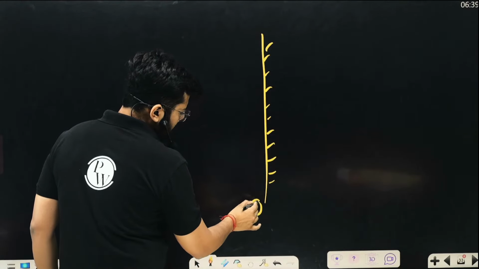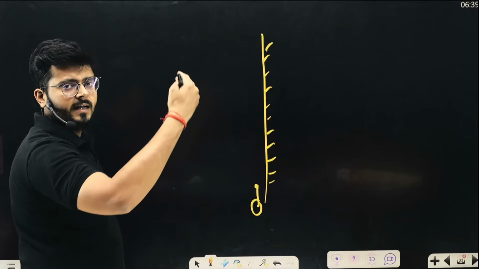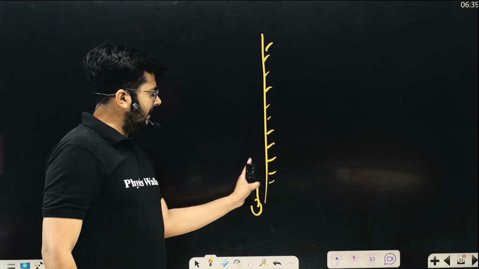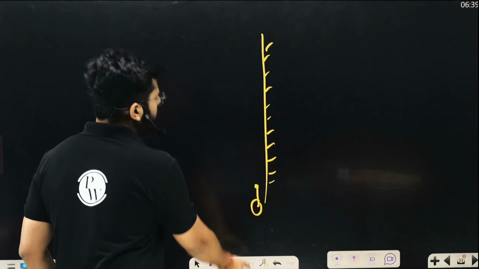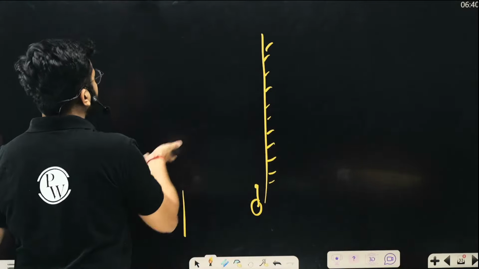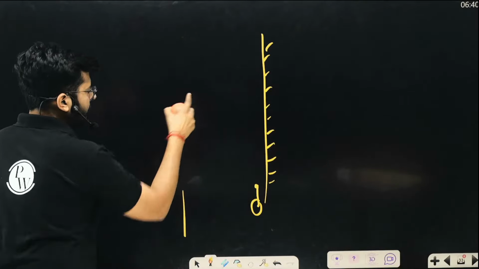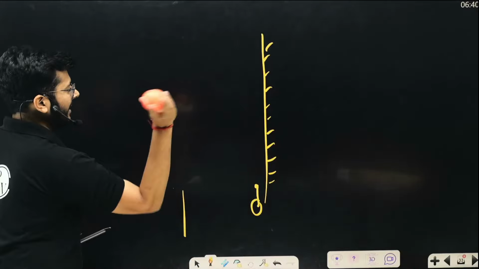If I throw a ball like this, then the ball is just touching the wall and just moving, right? Think about it. Will it impart any force on the wall? If the ball is just moving like this, is it going to impart any force on the wall? No, unless I throw it at an angle.